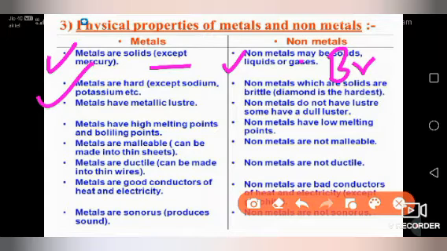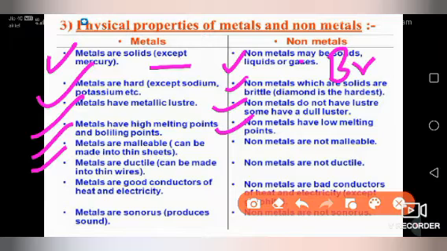Second, metals are hard except sodium and potassium. Non-metals are solids and brittle; among them diamond is the hardest. Metals have lustrous property. Lustrous means chamkila. Non-metals do not have lustre and have a dull nature. Metals have high melting and boiling points. Non-metals have low melting and boiling points.